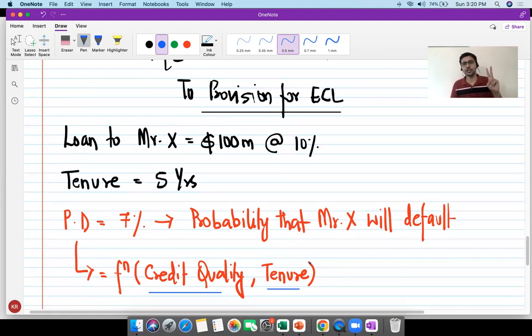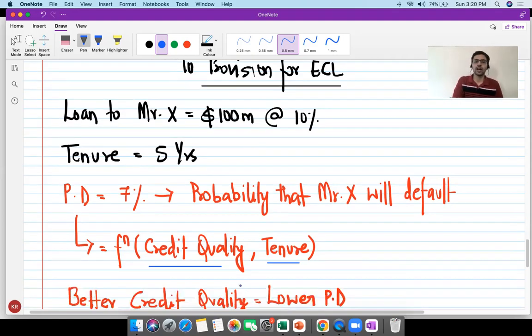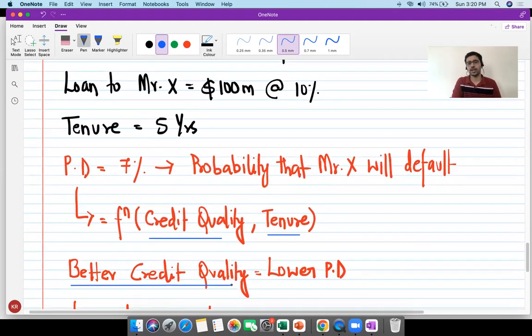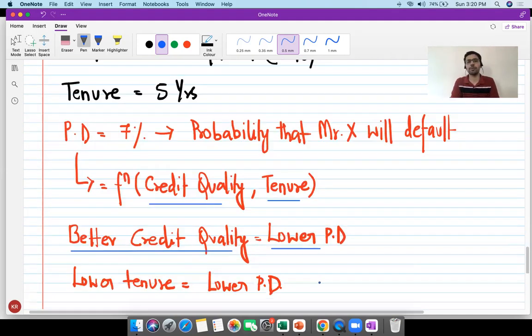So PD is a function of two things: credit quality, which can be proxied using credit ratings, because credit ratings are nothing but how good the borrower is. Credit quality also is the same thing, which is how good the borrower is. The second thing which drives PD is the tenure of the loan. Obviously, better credit quality means lower PD.